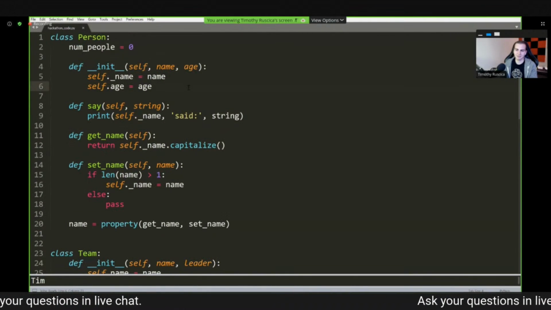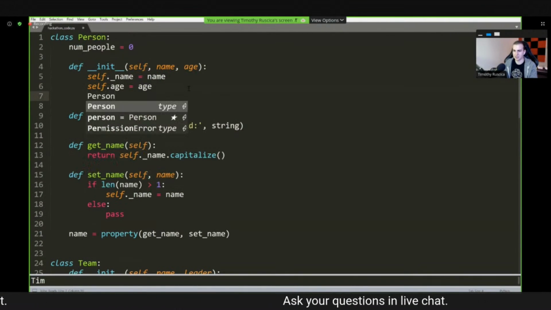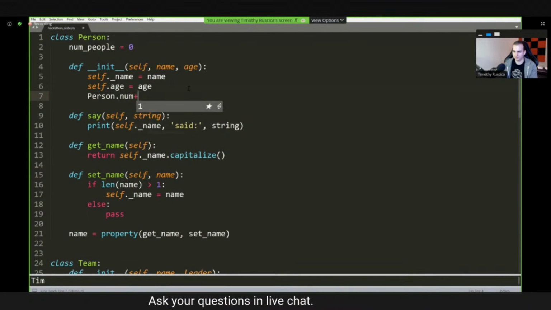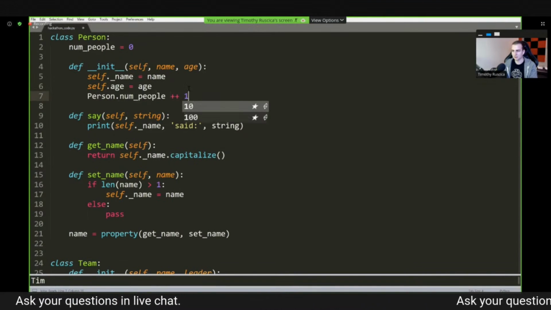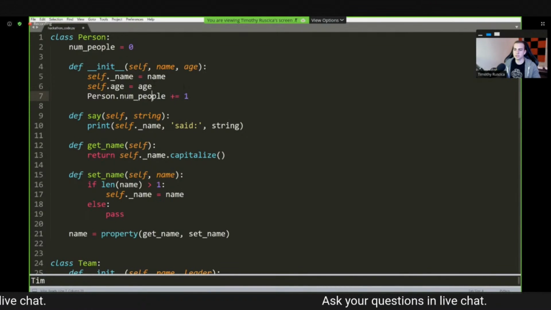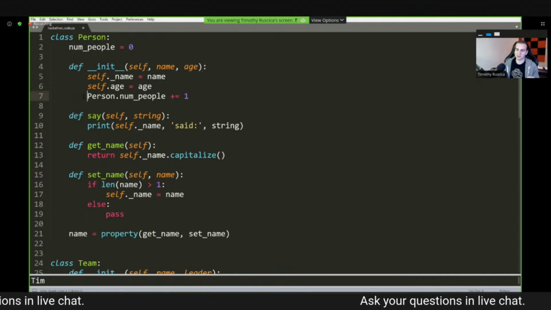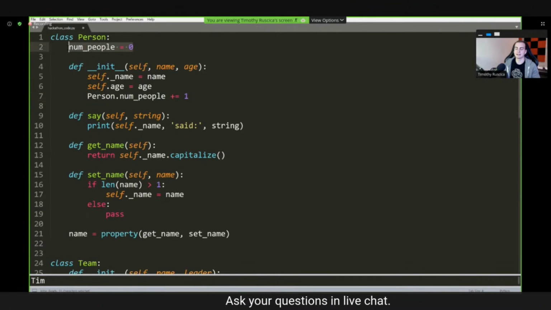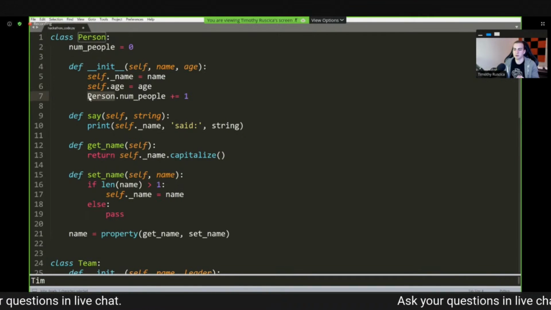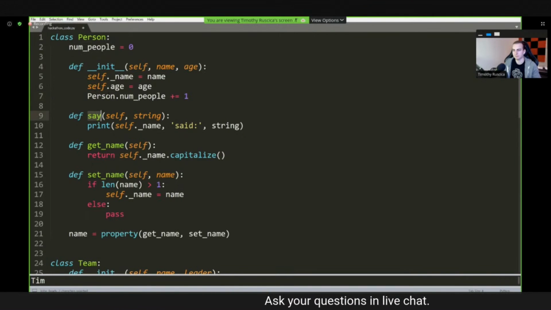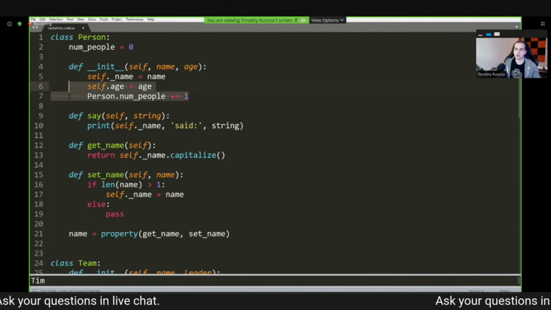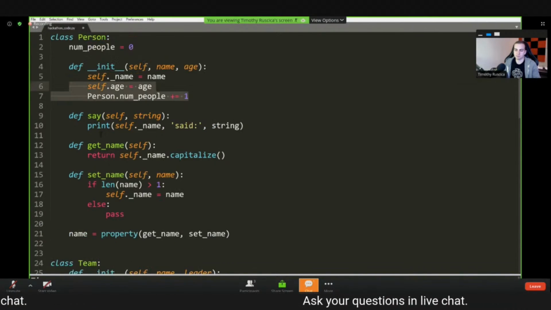Now, what I'm going to do inside of the init method, and this will come together after the example is done, so I'm going to say Person.num_people += 1. Now, the reason I'm using Person and not self is because I could use self actually. We're not going to do that because that will be too confusing. The reason I'm using Person is because I want to access this class variable that belongs to the class, not the instance. So I access it with Person, just like I accessed previously. And then I add 1 to it, and I modify that variable. This will actually change this for all of my person objects.